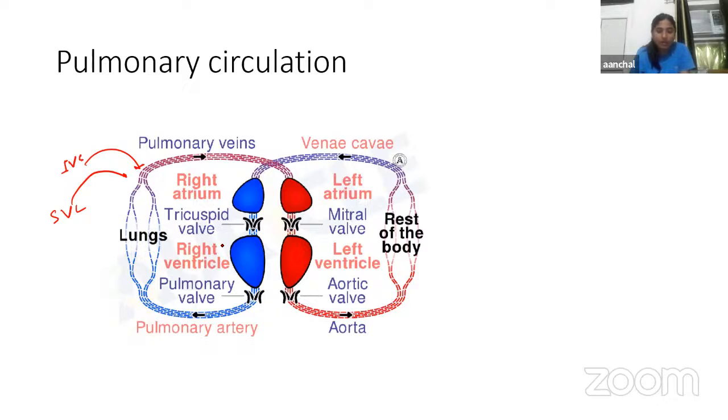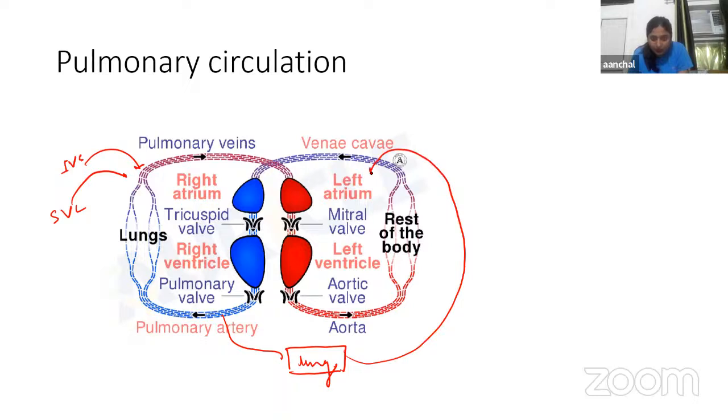After leaving the right ventricle, this artery divides into right and left branches, and each branch enters the corresponding lung along with the primary bronchus. Oxygenation of blood occurs in the lungs.